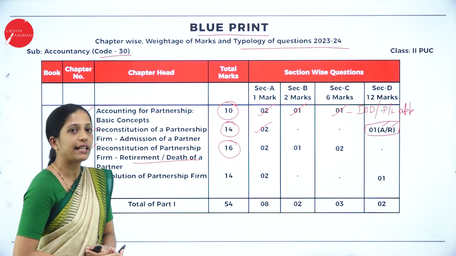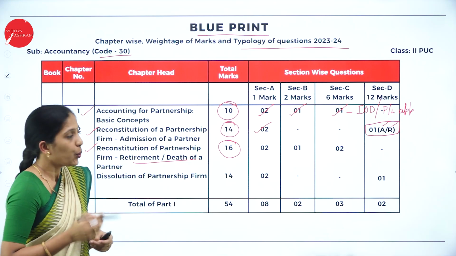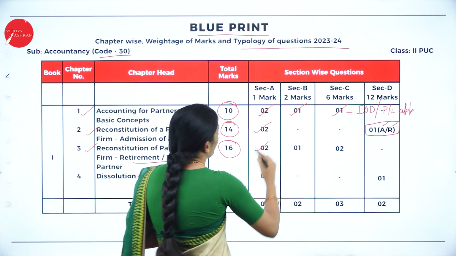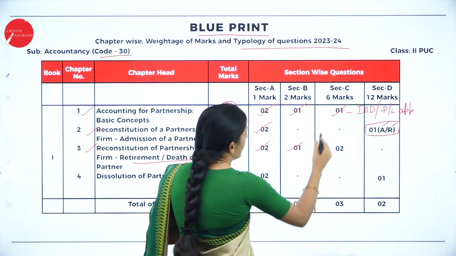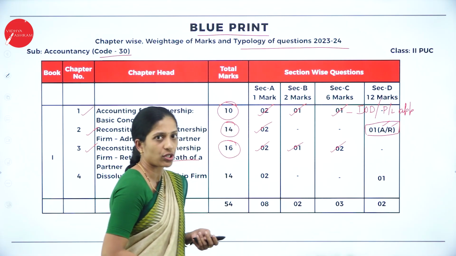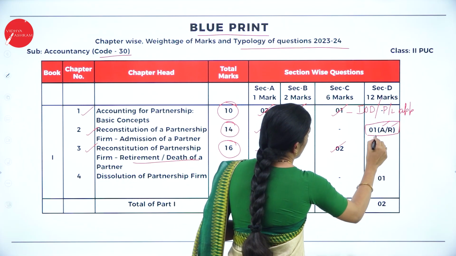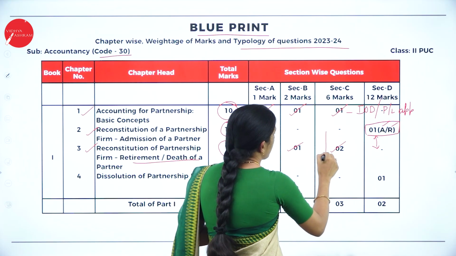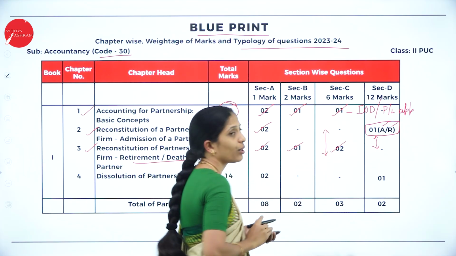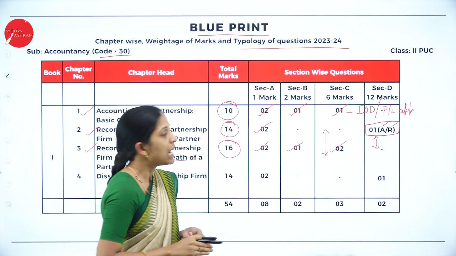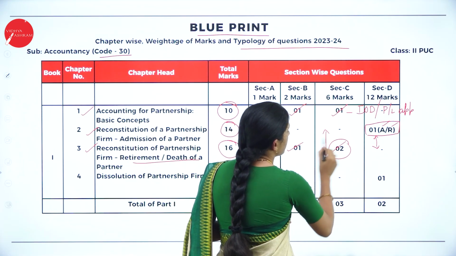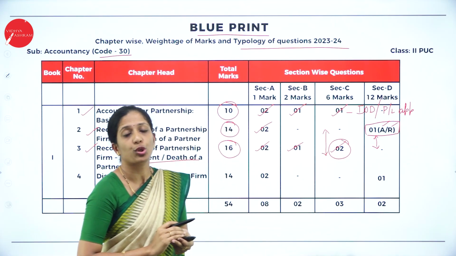So the total weightage is 16 marks, where you can get 1 mark 2 questions, 2 mark 1 question, 6 marks 2 questions. So I have told you, your 12 marks either it can be asked here or here. In the same way, your 6 marks will be asked here or in the admission chapter. So your 2 marks or 6 marks 2 questions.